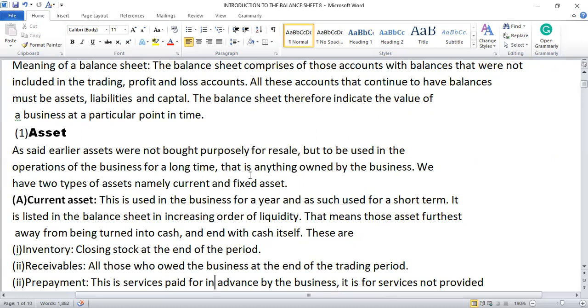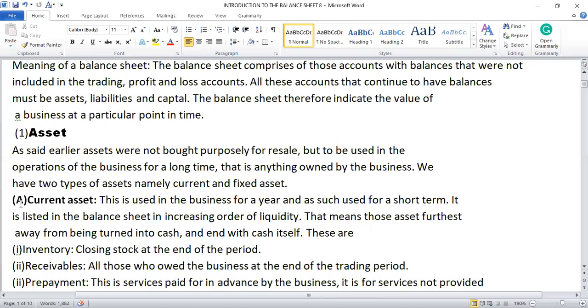I think this one has been well explained. Assets are properties bought by the business with the intention of not reselling them, but to be used in the operations and the running of the business. They are classified into current assets and non-current assets.